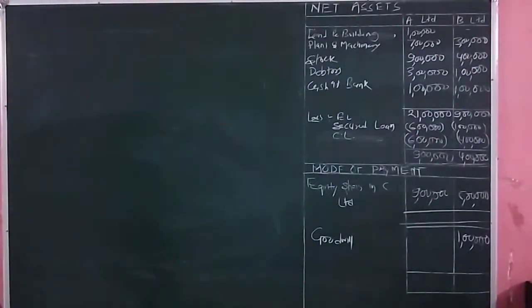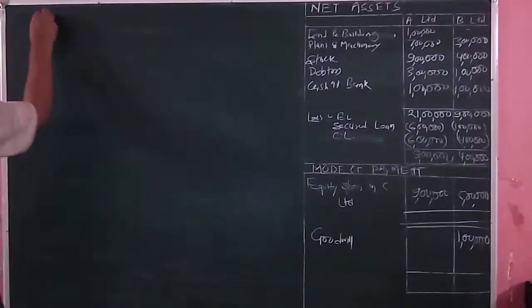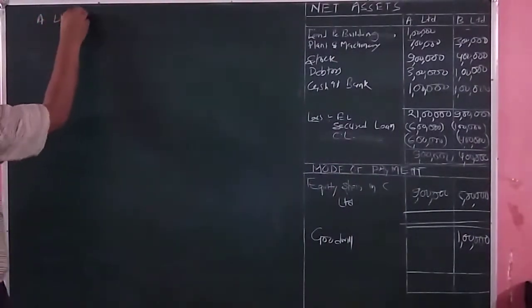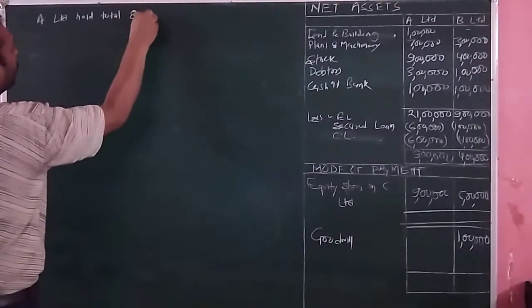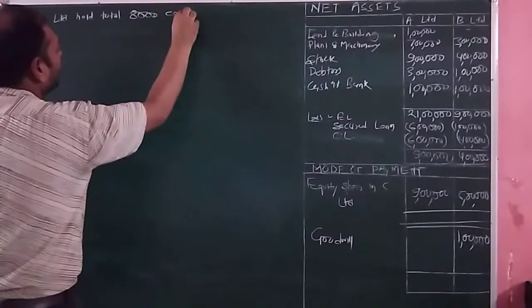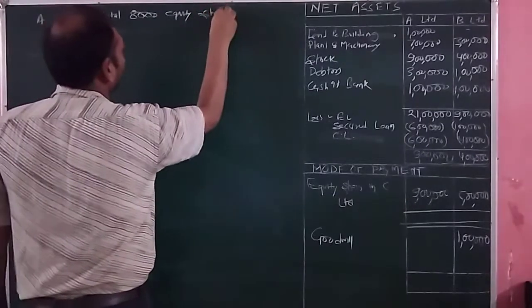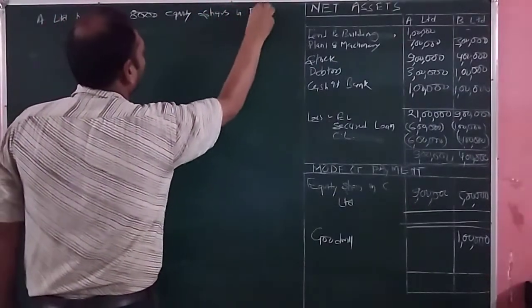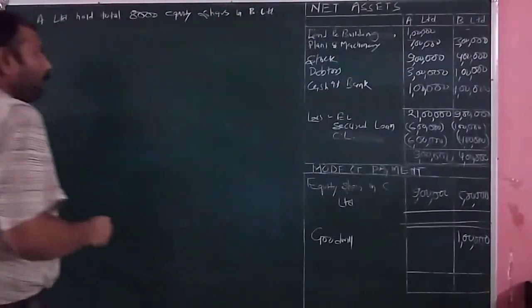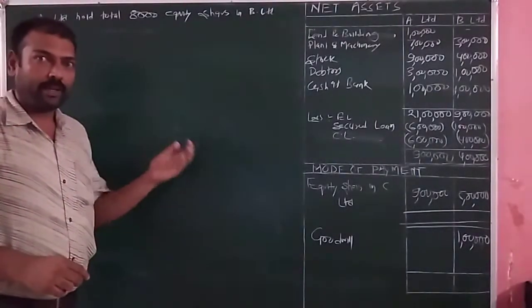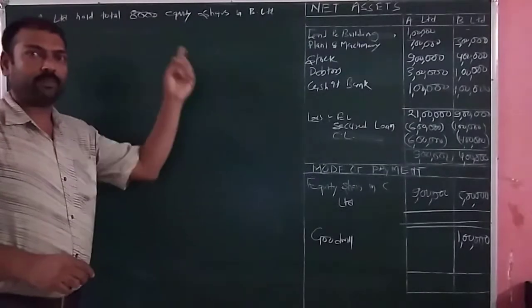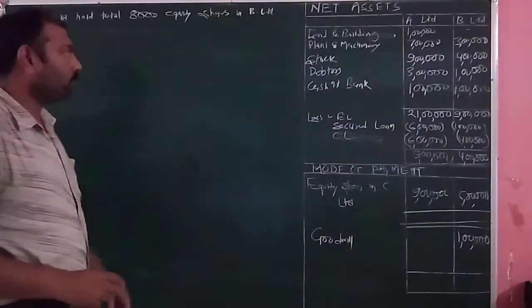So A Limited holds a total of 8,000 equity shares in B Limited, and when B Limited is liquidated and the amount is realized by B Limited, it will be transferred to A Limited also.